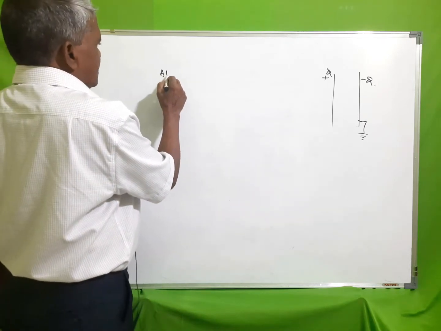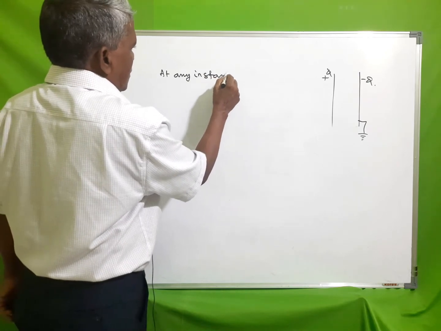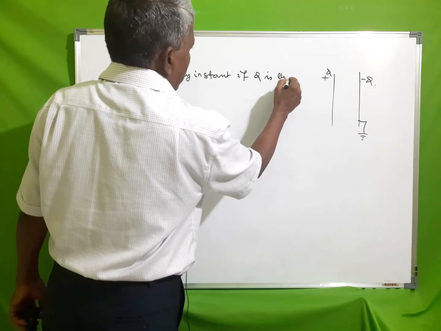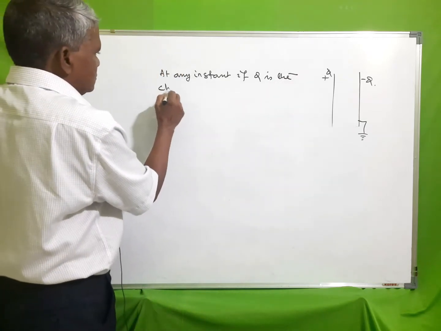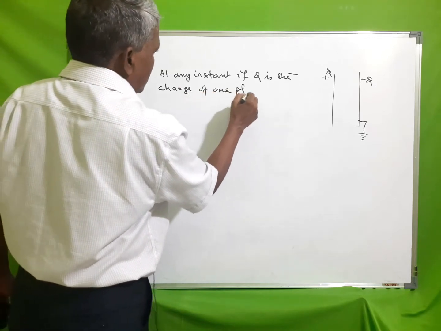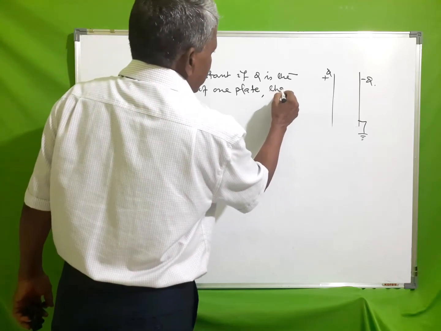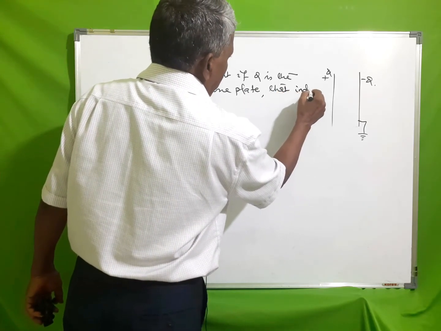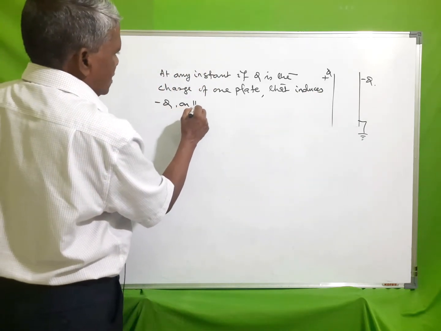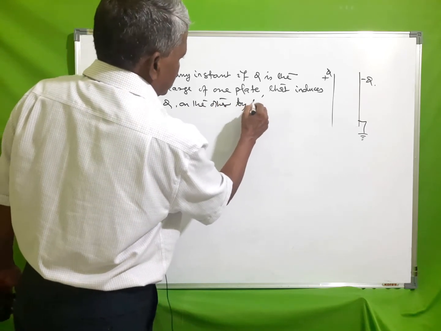At any instant, if Q is the charge of one plate, that induces minus Q on the other by suitable earthing.